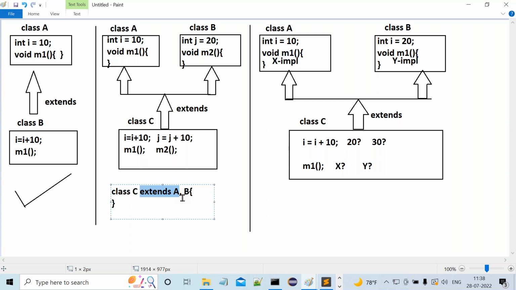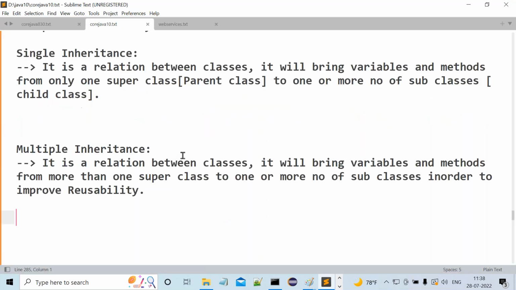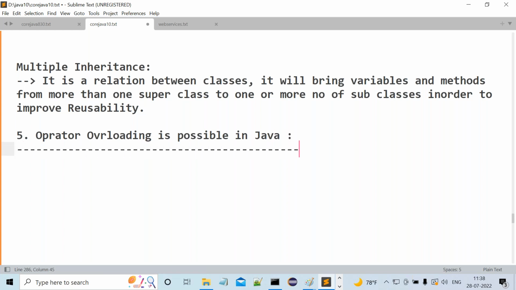Got it or not? That's it, guys. Now this is clearly about multiple inheritance, and it is not possible in the case of Java. Right, this point is completed. Now the fourth point is also completed clearly. Then what about the fifth point? Observe carefully. The fifth point is operator overloading. Operator overloading is not possible in Java.